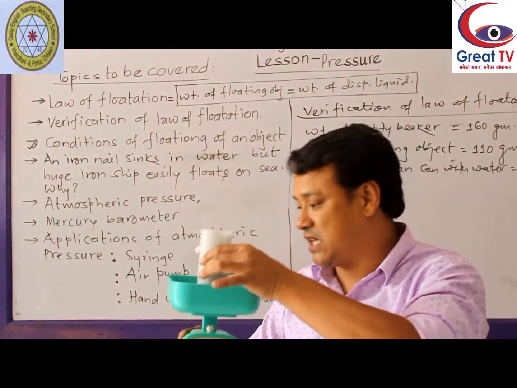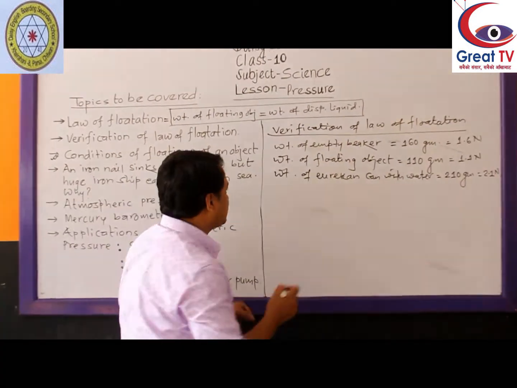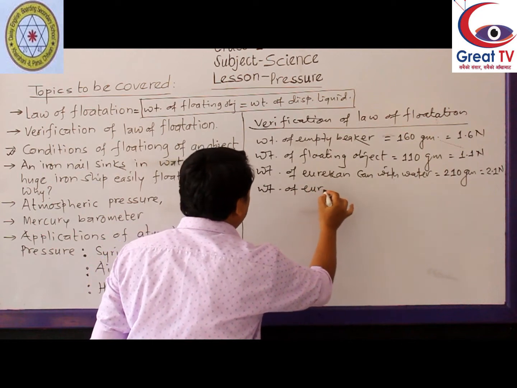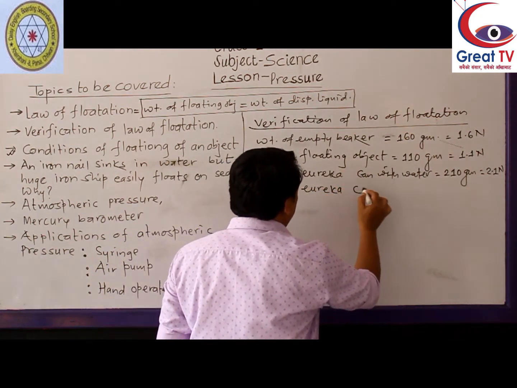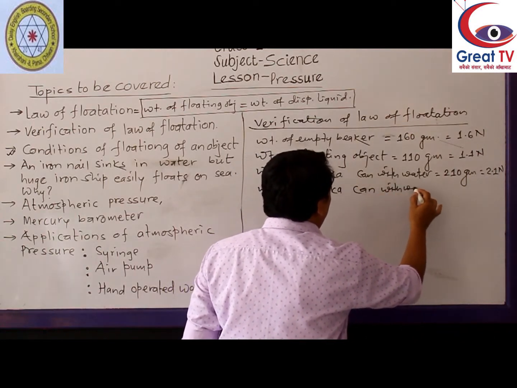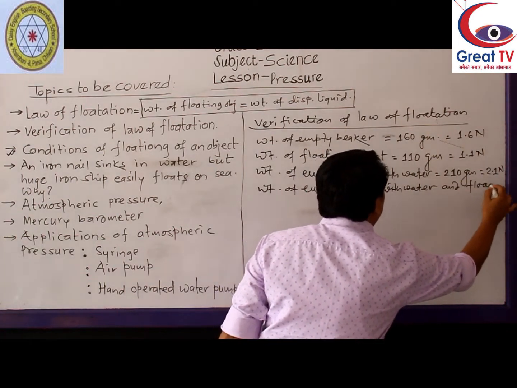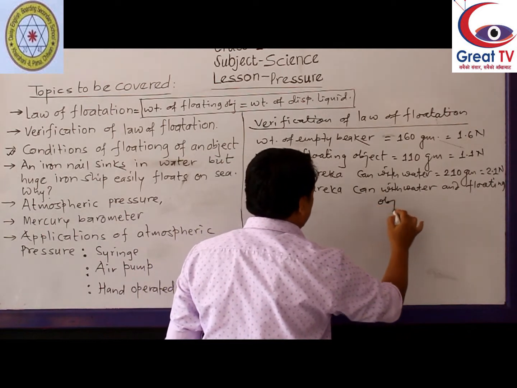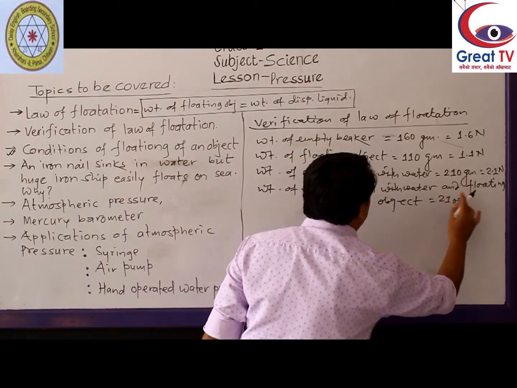So here we can write weight of Eureka can with water and floating object equals to 210 gram.